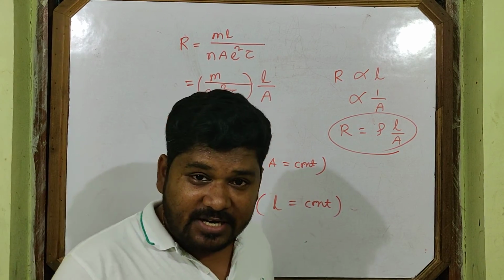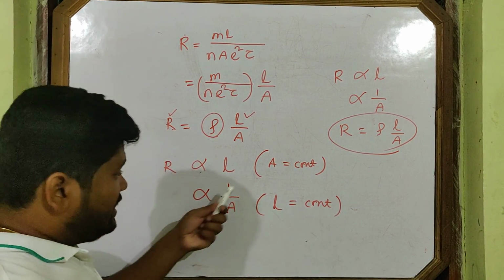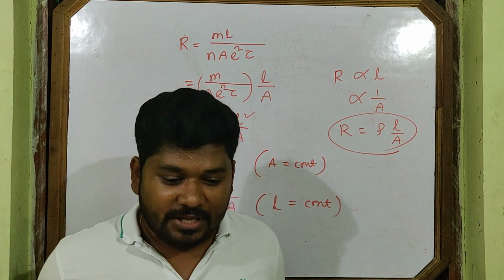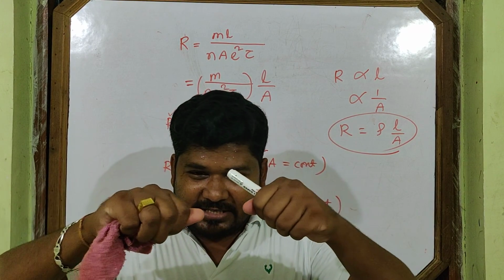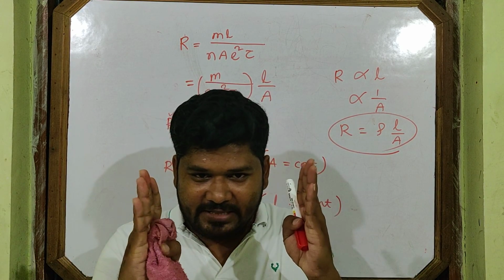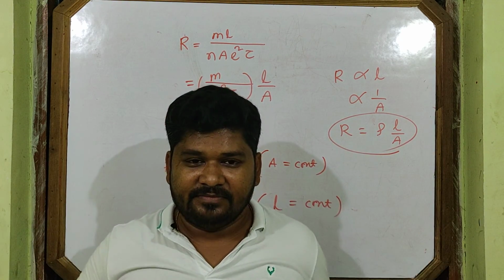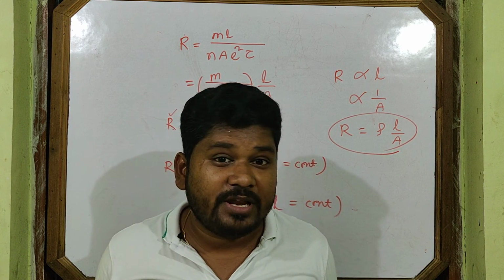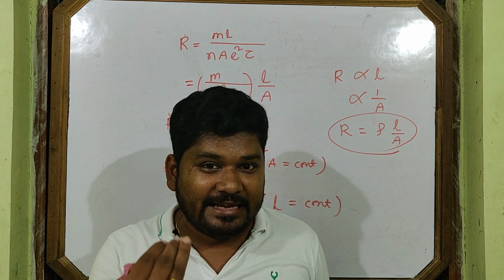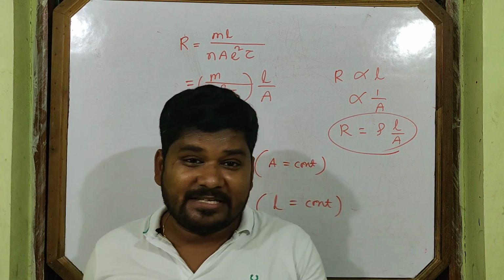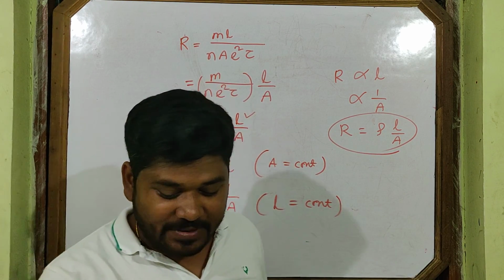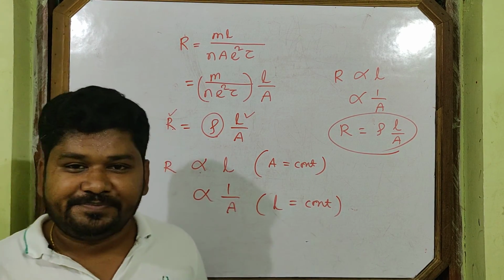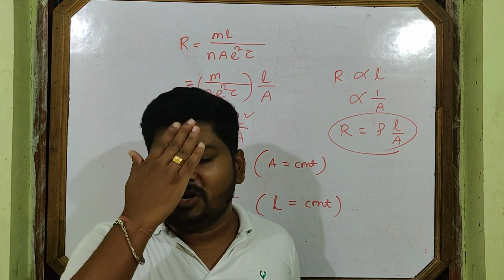Now I hope you understand. But the problem comes here. I told you when A is constant, then R is proportional to L. If I take a conductor and stretch it, what will happen? Length will increase, but what happens to the area of cross section at the same time? It decreases. So R is not proportional to L.